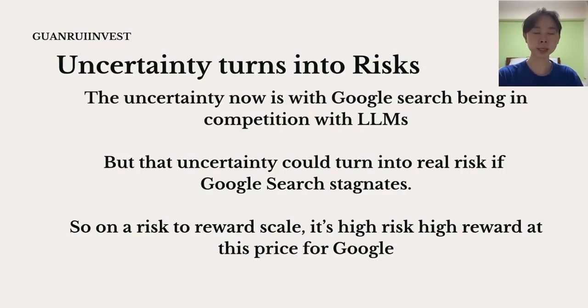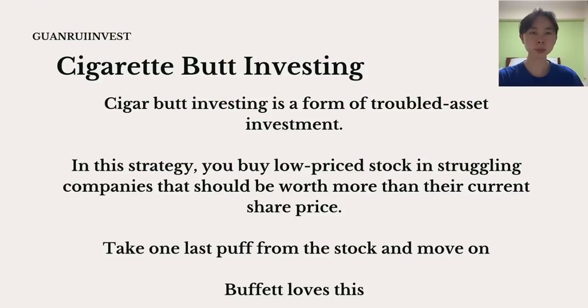But if Google stagnates, if Google search starts to slow down, then you will see the valuation and the multiple coming down as well for Google. So I view this as a high risk and high reward scenario. For me, I'm still holding on to my Google stock. It is a company that is still undervalued, but when it goes to around fair value or slightly overvalued as well, I might consider trimming my position simply because the uncertainty surrounding this stock could eventually turn into a risk. Next portion, I'll be talking about some cigarette butt investing stocks.